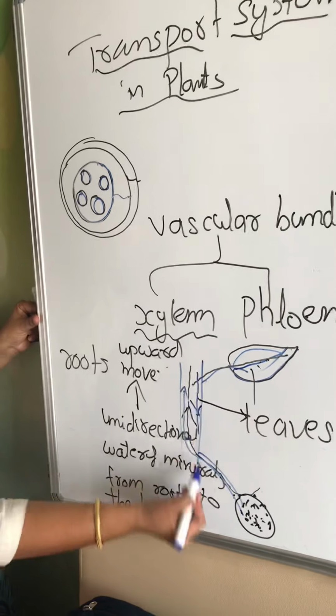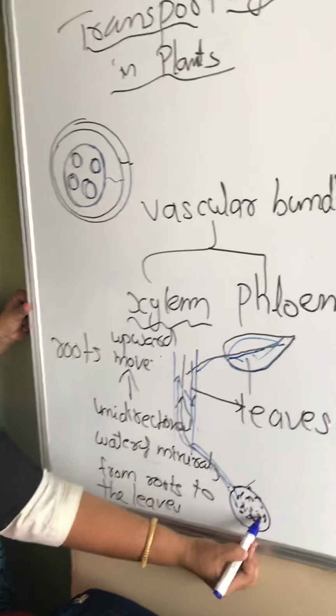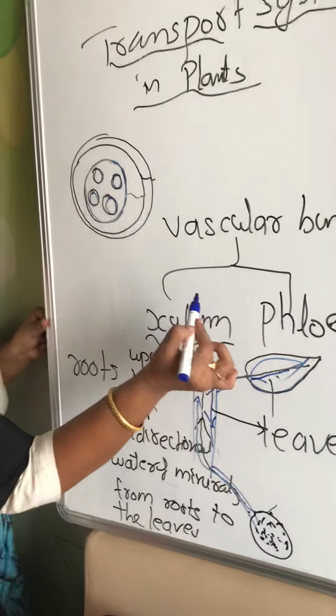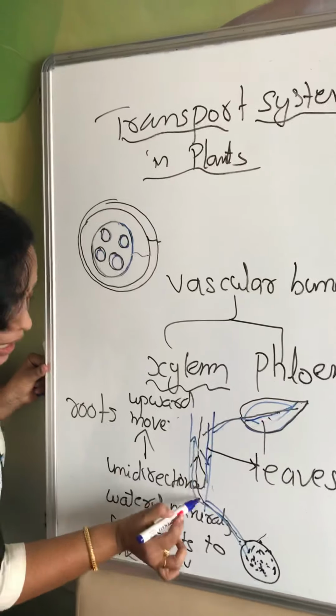That means first it gets stored, so the direction is downward. Again, when it wants to distribute to every part of the body, it moves upward. That means the movement of materials in phloem is bidirectional. What is it? Bidirectional, or sometimes they call it multidirectional.